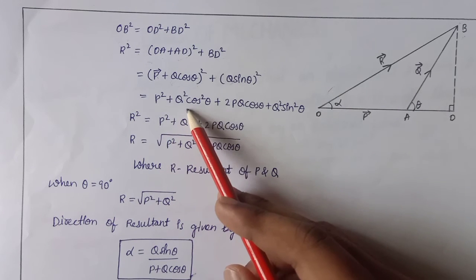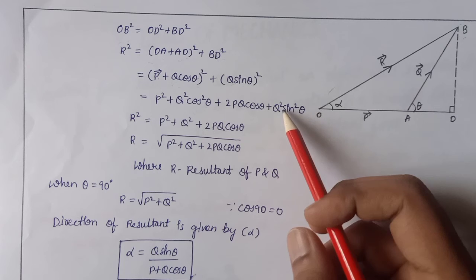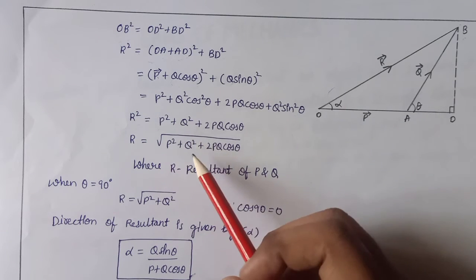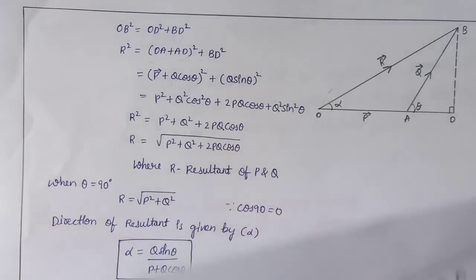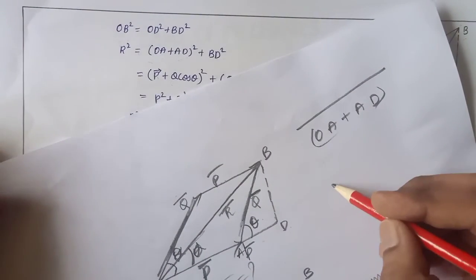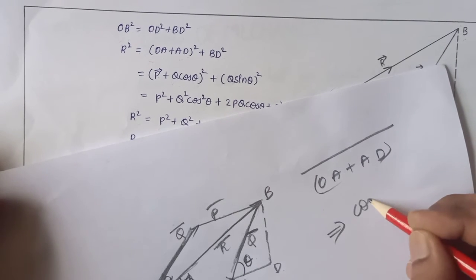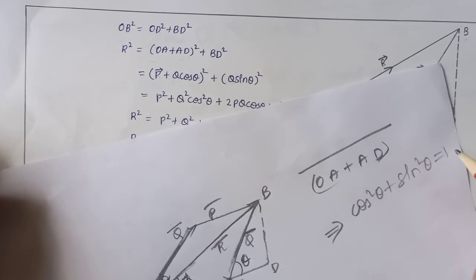Here, P square plus Q square cos square theta plus 2PQ cos theta plus Q square sin square theta. Here R square equals P square plus Q square. How did we get this one? You have to know this formula: cos square theta plus sin square theta equals 1.